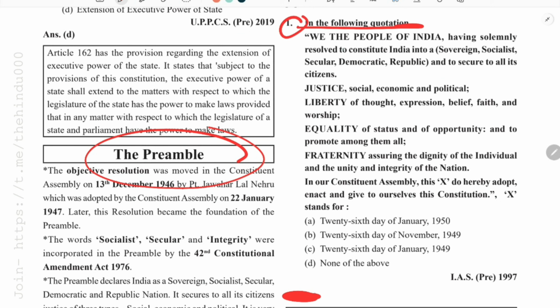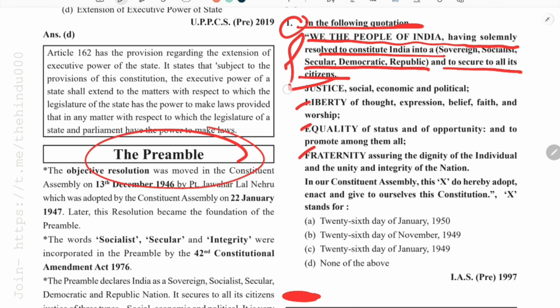In the following quotation: we the people of India, having solemnly resolved to constitute India into a sovereign socialist secular democratic republic and to secure to all its citizens justice, liberty, equality, fraternity. If you have any familiarity with this passage, we can easily say that this is the preamble of our Indian constitution.